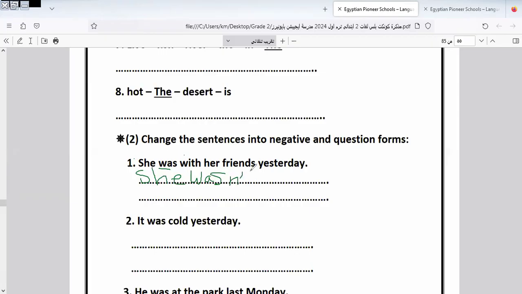You can write "wasn't" as it is, or make an abbreviation like this. You can say "was not", or we do the abbreviation. Both are correct. She wasn't with her friends yesterday.